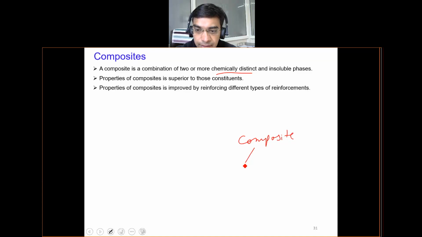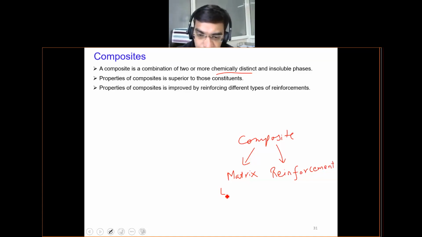It will first have a matrix and it will have a reinforcement. Now this matrix can be either a polymer matrix, a metal matrix, or a ceramic matrix.